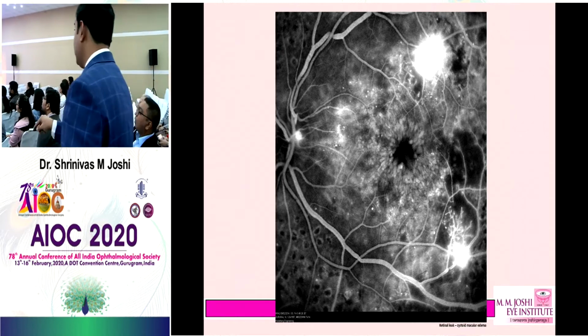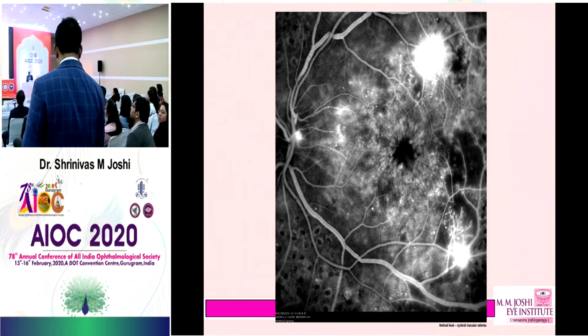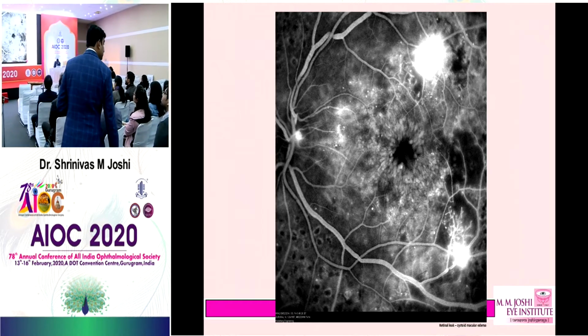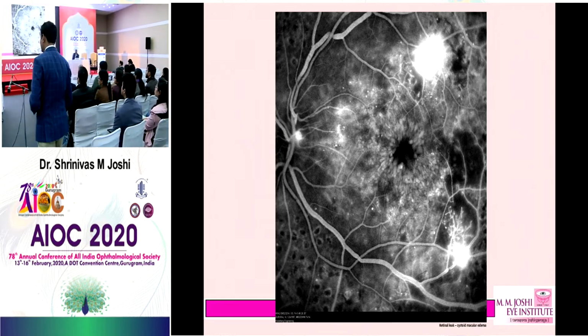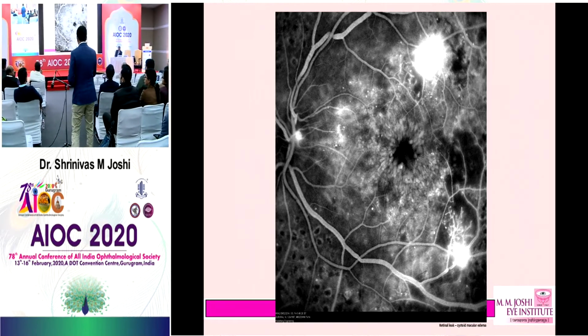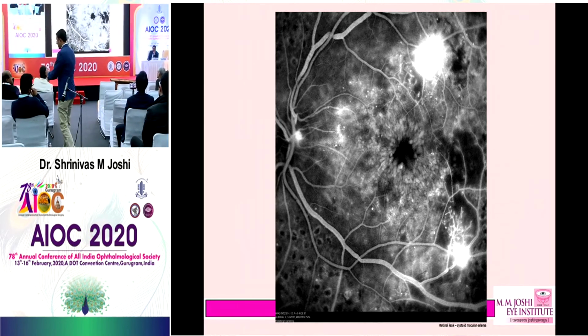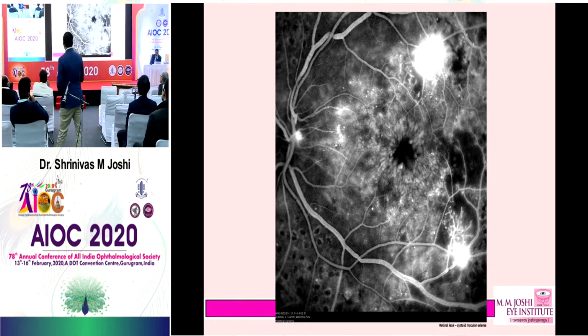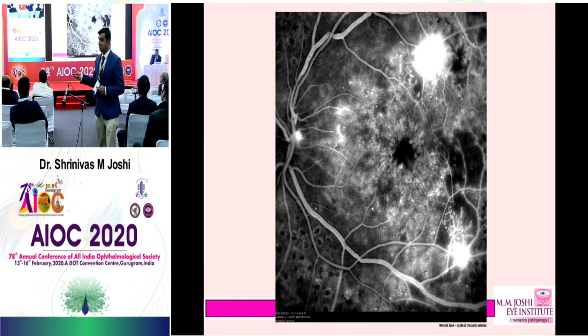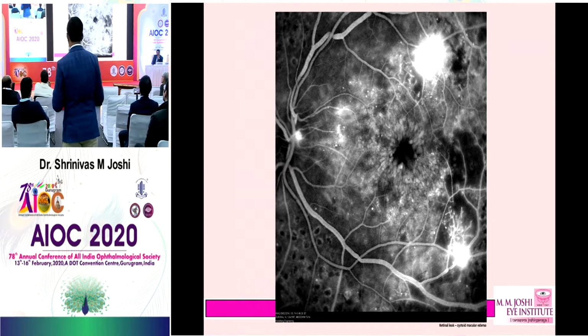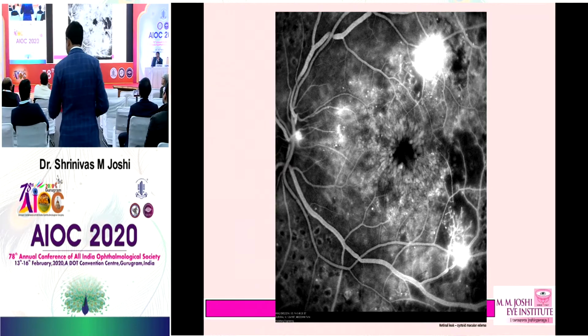Why is there hypofluorescence in the center and hyperfluorescence at the border? That is because of the central scar, the pigment blocking, and then the RPE sits at the periphery where you can see the hyperfluorescence due to, yes?